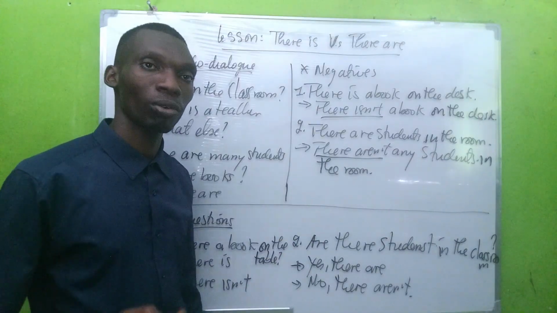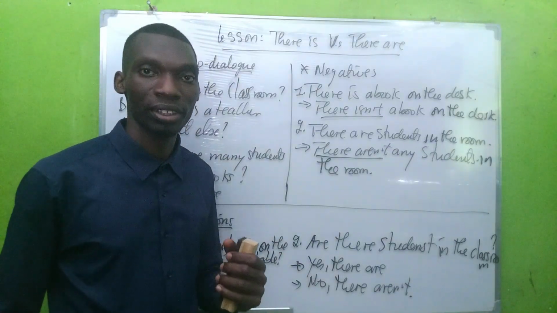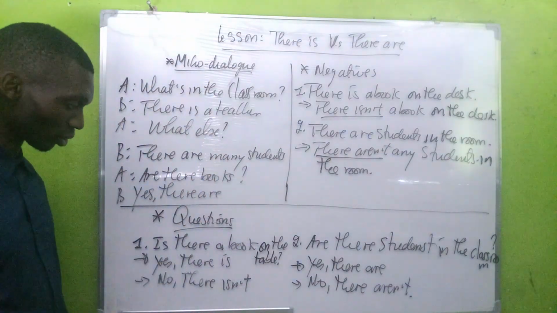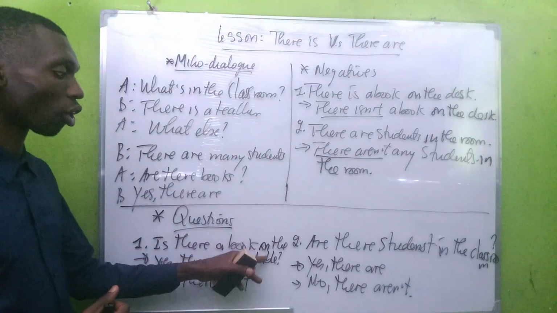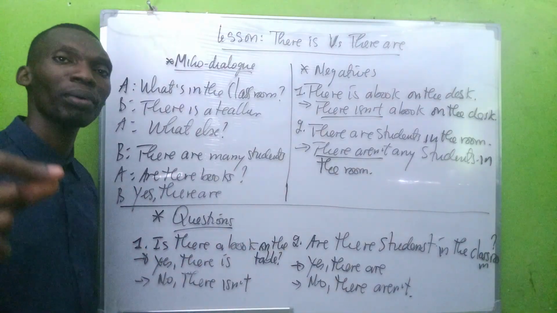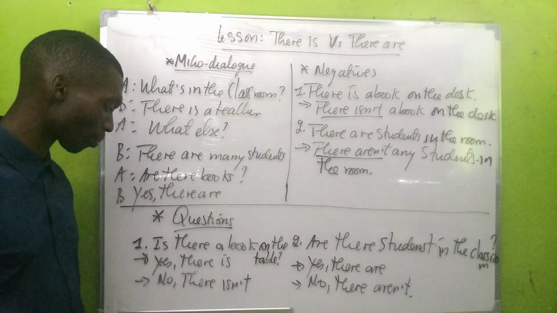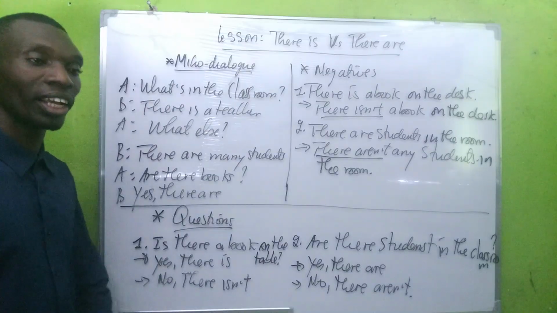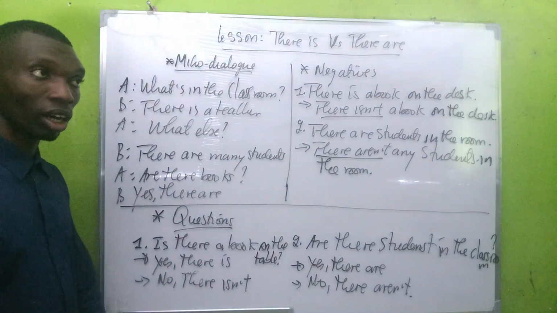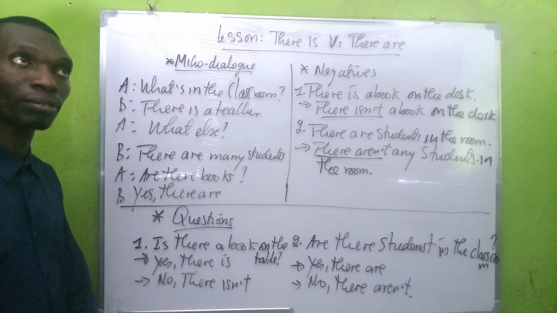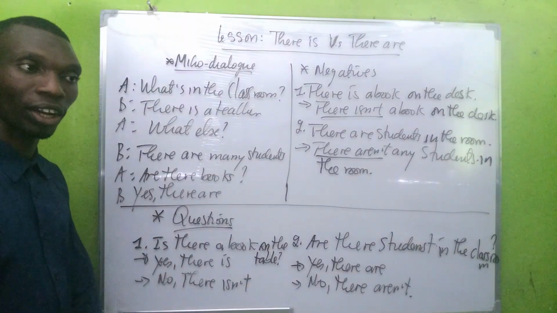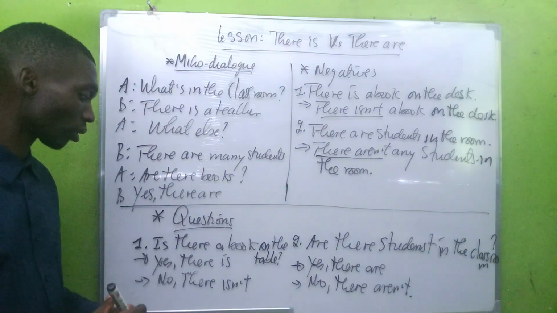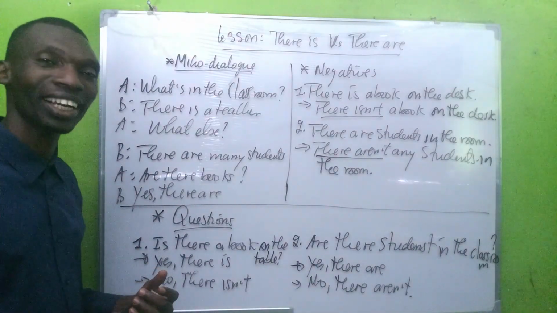So now let's see how you can use it in questions, or interrogatives, right? Here we have two questions. The first one: is there a book on the table? Yes, there is. When the book is there you say yes, there is. Then: is there a cup on the table? If it is there you say yes, there is; if not, no, there isn't.